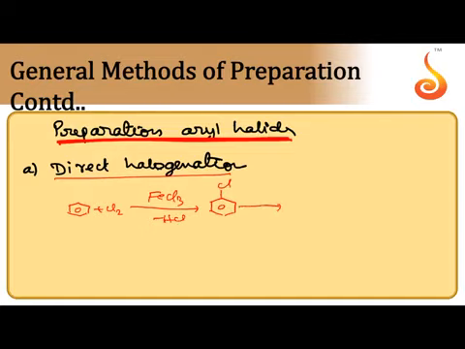If chlorobenzene is subjected to the same halogenation again, since chlorine is already present, it acts as an ortho-para directing group. That's why in the second step we get ortho-dichlorobenzene as well as para-dichlorobenzene. If the reaction is continued, we finally get hexachlorobenzene.